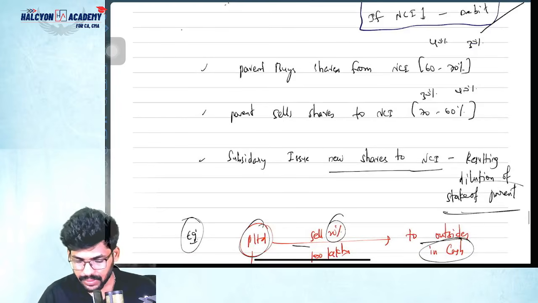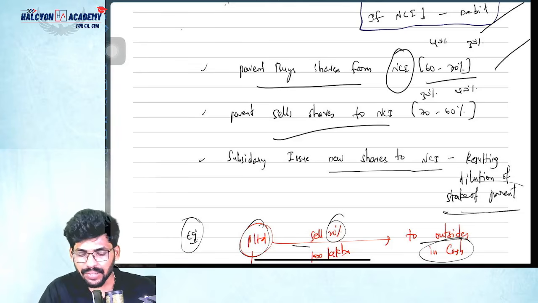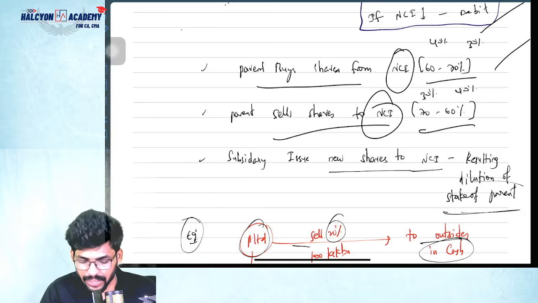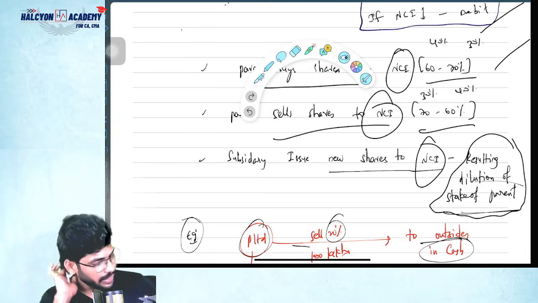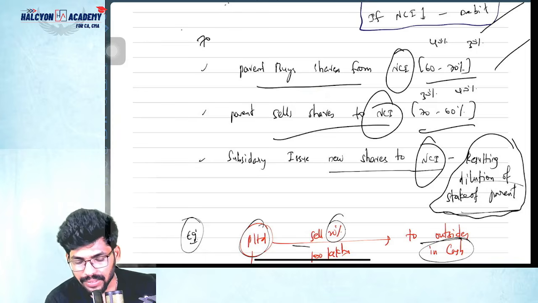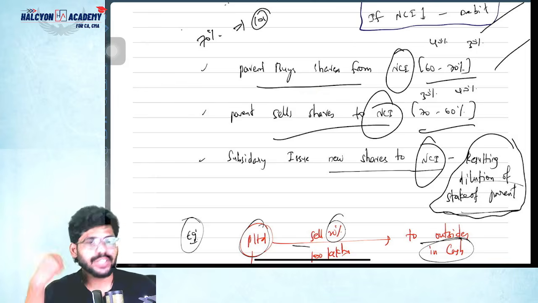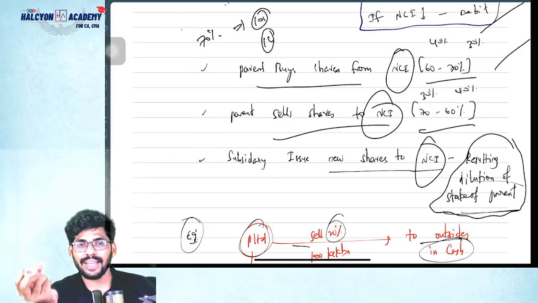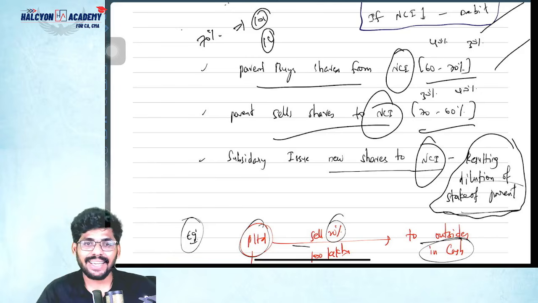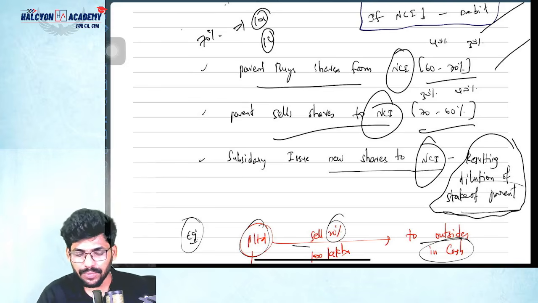So parent buys shares from NCA, 60 to 70%. It was increased from 60 to 70, so there is no loss of control. Parent sells shares to NCA, 70 to 60. Subsidiary company issues new shares to NCA, resulting in dilution of the parent's stake. Suppose initially I have a 70% stake. Total shares is 10 lakhs; out of 10 lakhs, I have 7 lakh shares. Now the company issued fresh shares, say 1 lakh extra shares, issued to NCA, not to me. Then my stake will get decreased, correct or not? Still the control will not be lost. Yes, this concept will be applied.